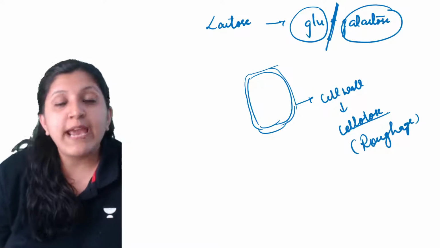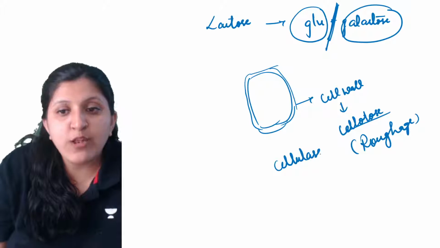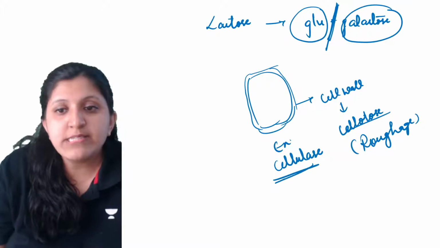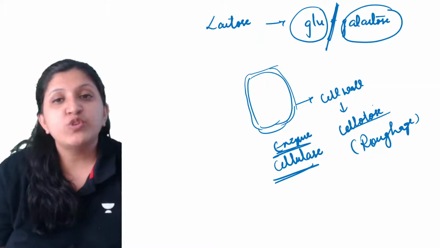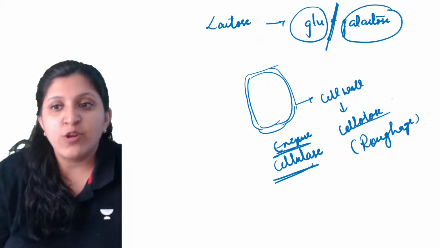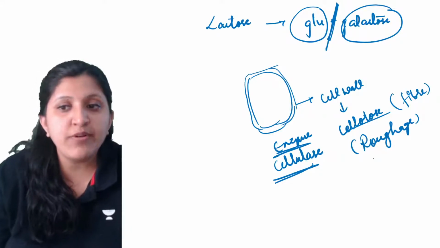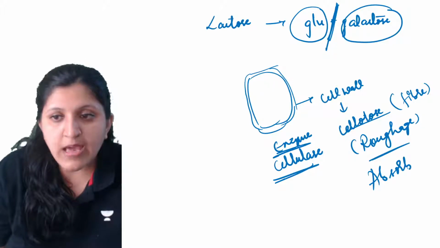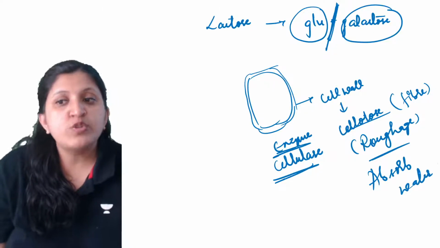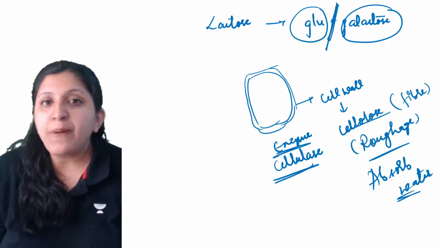So cellulose digestion will happen with the help of an enzyme, cellulase. The enzyme cellulase is not there in our body, so we cannot digest the cellulose, and it goes out as fiber itself. As it can absorb more water, the individual will never have difficulty passing stool.